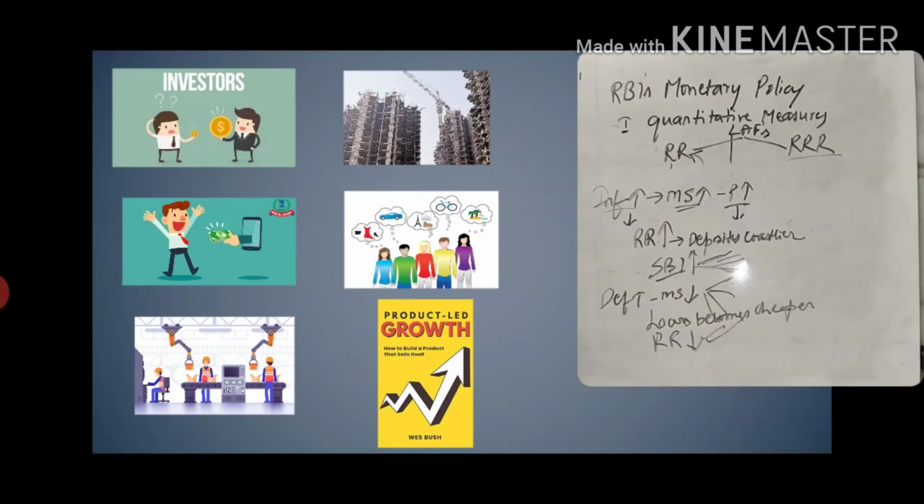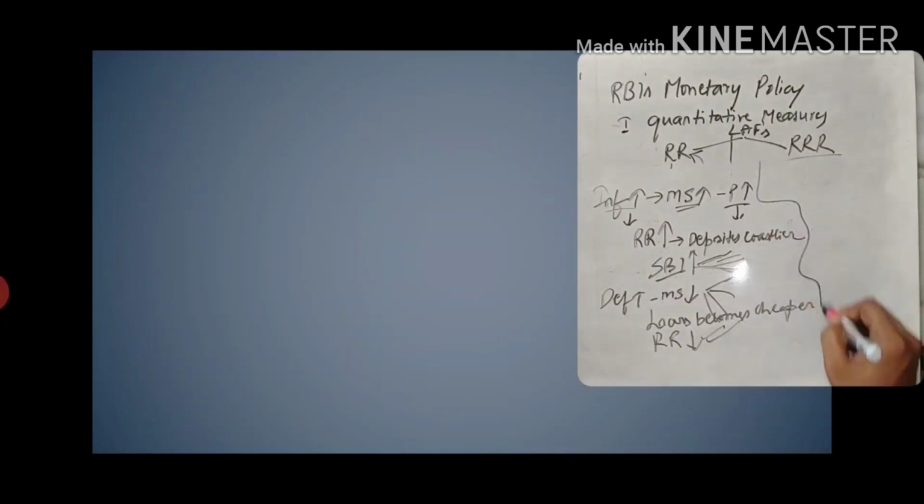Under RRR, as we already said, it is the reverse concept of RR. In this way, by using RR and RRR, the RBI will control the inflation and deflation situation. Next we will see the reserve ratios, CRR and SLR. How the RBI will control under those conditions, we will see in a while.